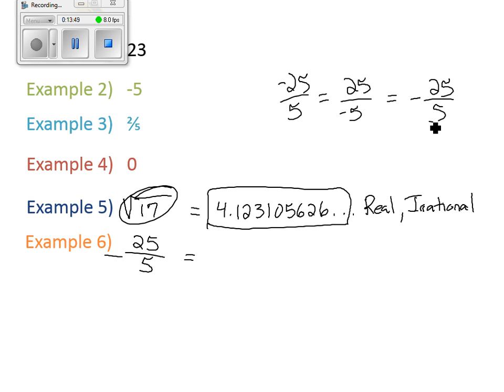That's a negative fraction, right? This says negative 25 divided by 5. What does it simplify to when you divide 25 by 5? Negative 5. It's still the same thing. Okay, so it doesn't matter if there's a negative out in front of it. The whole fraction is just negative. So don't let that confuse you. Okay, so when we simplify, if there's something to do, then we simplify this. Okay, why didn't we simplify example 3?